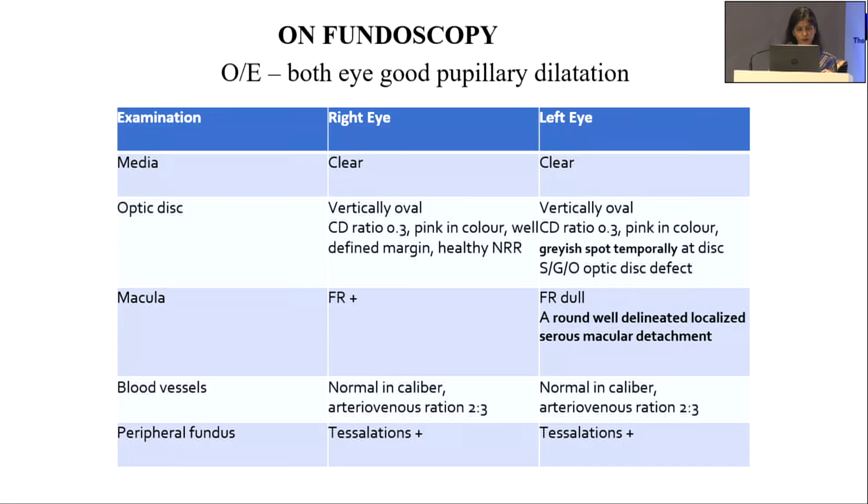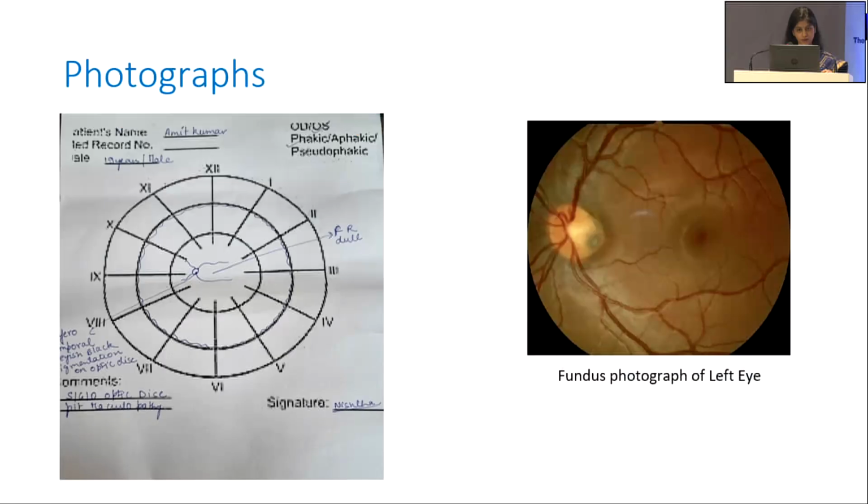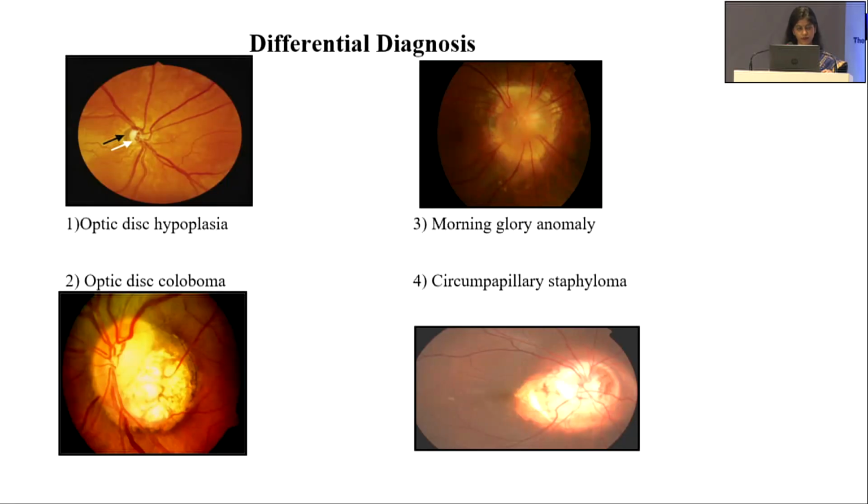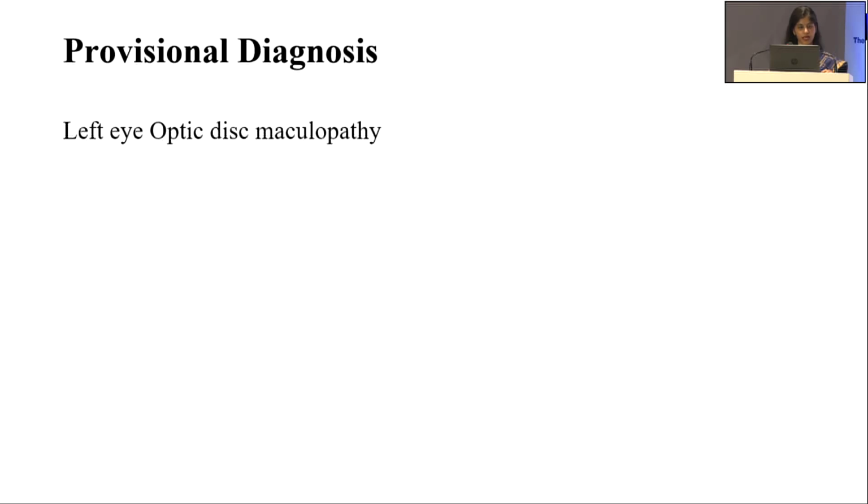On fundoscopy, in the left eye, the media was clear, the optic disc was vertically oval, cup disc ratio was 0.3, pink in color, grayish spot seen temporally at the disc, suggestive of optic disc pit defect. The foveal reflex was dull for the left eye, and a round, well-delineated, localized serous macular detachment was seen. Rest, everything was fine, and the right eye was also normal. This is the fundus photograph. So my provisional diagnosis is left eye optic disc pit maculopathy.